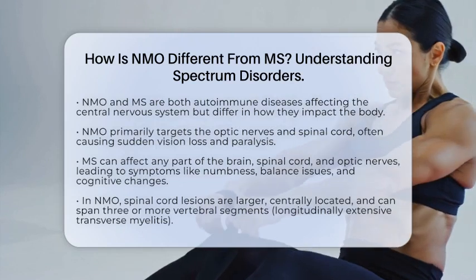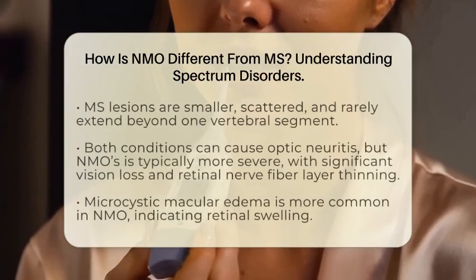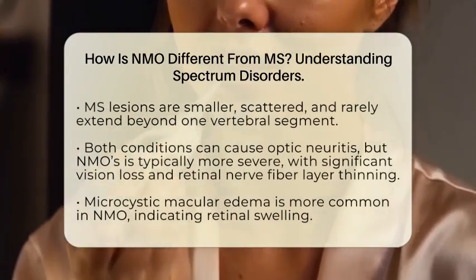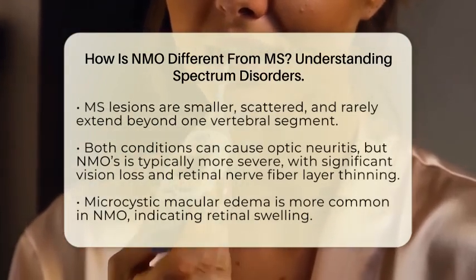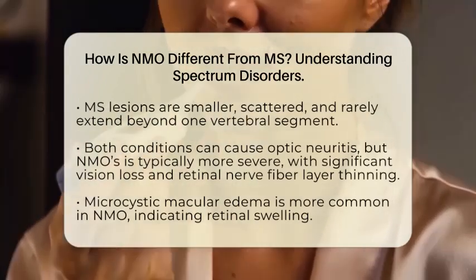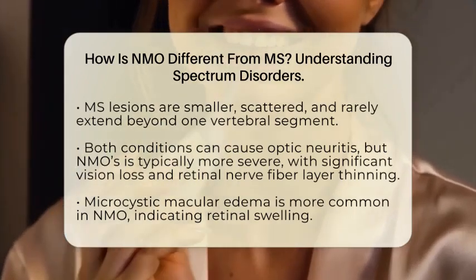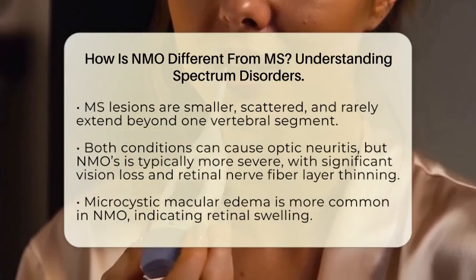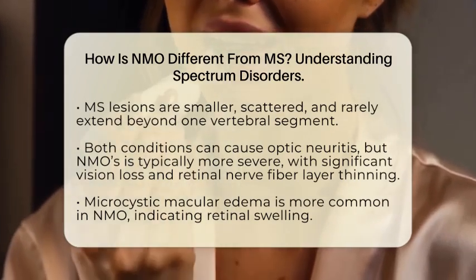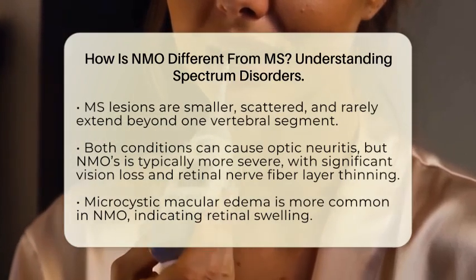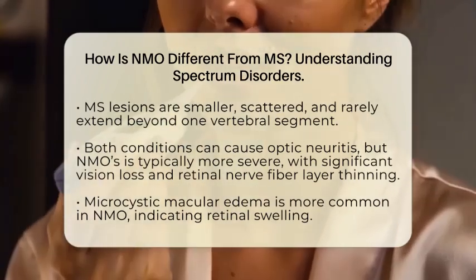One key difference is where the damage occurs. In NMO, spinal cord lesions tend to be larger and centrally located, often stretching over 3 or more vertebral segments. These are called longitudinally extensive transverse myelitis. MS lesions are usually smaller, more scattered, and rarely extend beyond 1 vertebral segment. This difference is visible on MRI scans and helps doctors distinguish between the two.